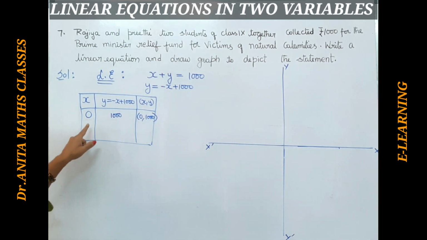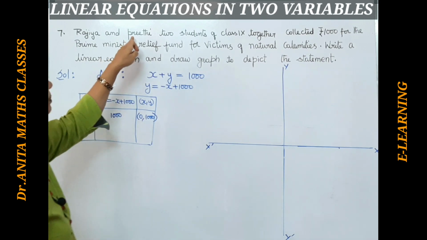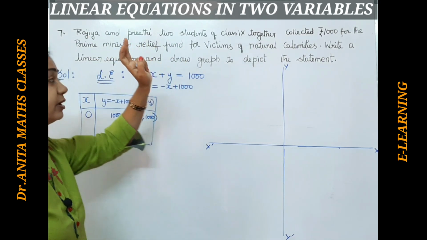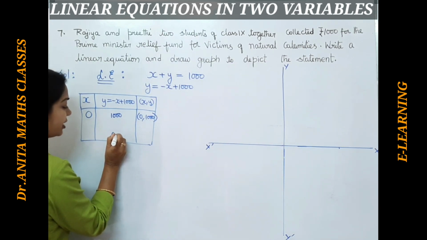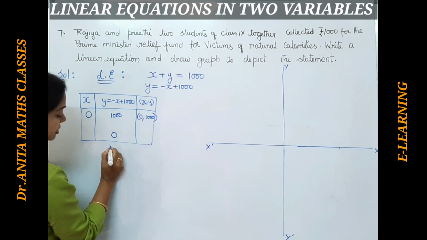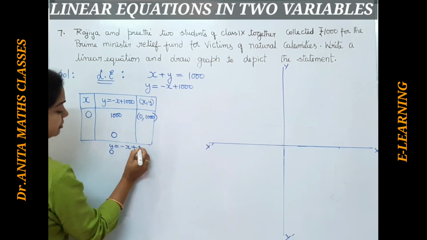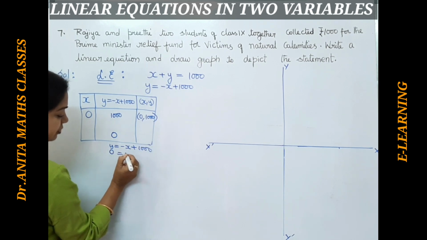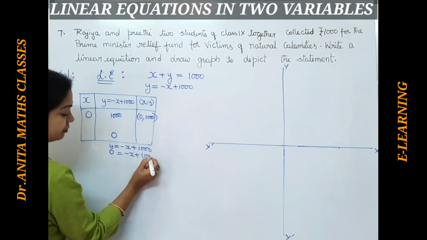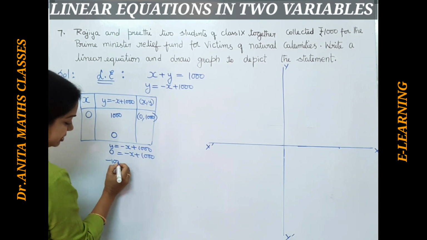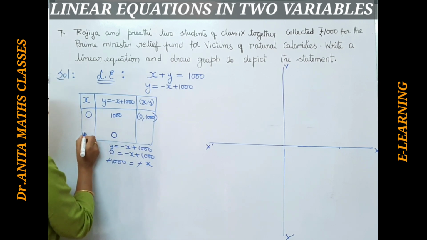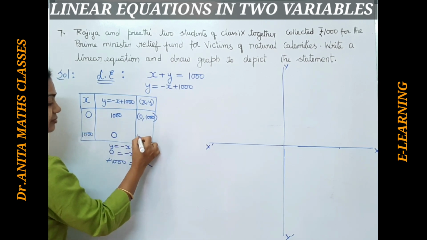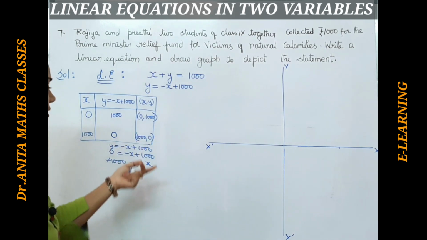Okay, and let Y be 0. Let Preeti's contribution be nothing. Okay, only Razia has contributed. So let me suppose Y is 0. If Y is 0, see in the equation minus X plus 1000. So if I keep Y as 0, minus X plus 1000, if you bring this 1000 to this side, it becomes minus 1000. So on both sides if you remove it, X becomes 1000. So when X is 1000, Y is 0. You can simply know that because the total collected is 1000.